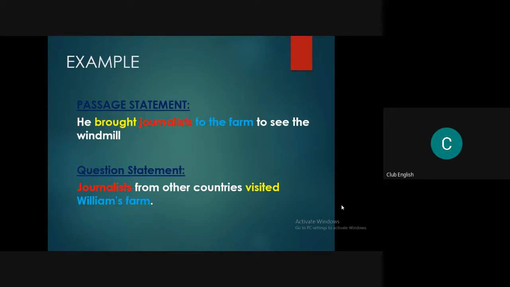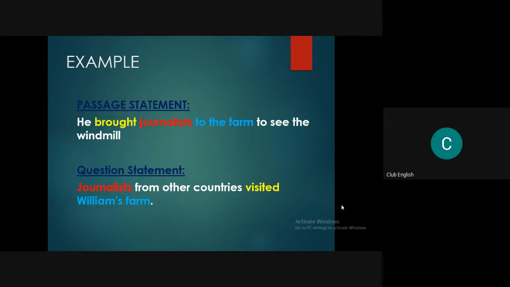As you can see, the yellow colored 'he brought' means 'visited'. Journalists means journalists. 'To the farm' in blue means 'William's farm'. And 'to see the windmill' is extra information. 'From the other countries' is actually not given in the passage statement. So he brought journalists to the farm means journalists visited, and that's okay. They visited the farm, that is also okay. But 'from the other countries' is not mentioned anywhere, and 'to see the windmill' is extra information.